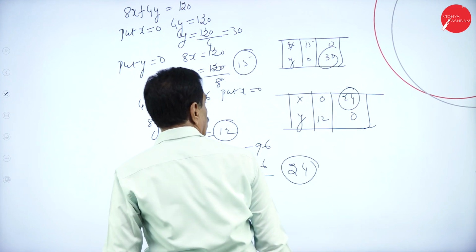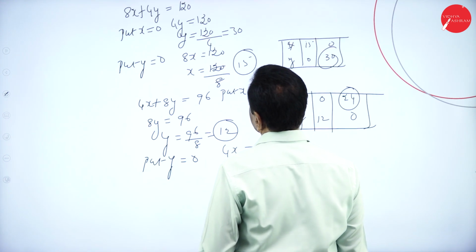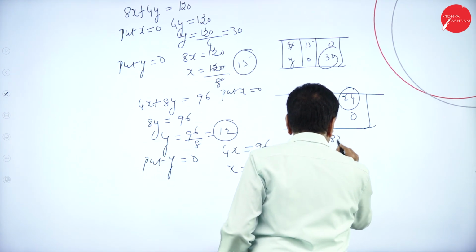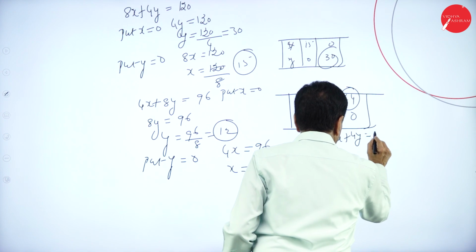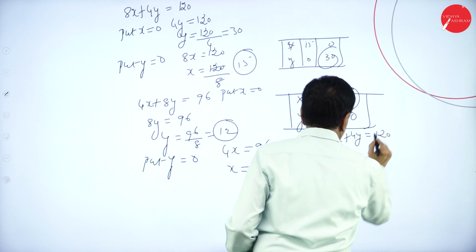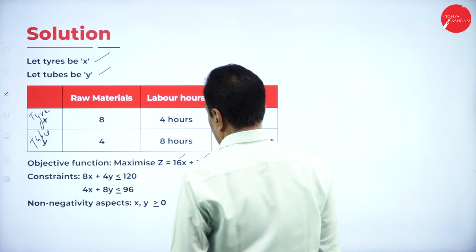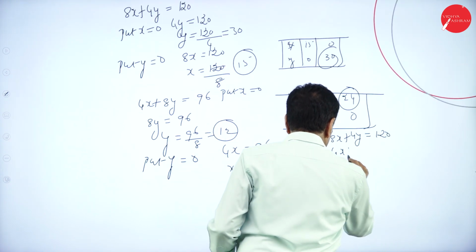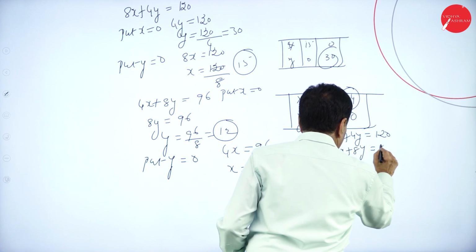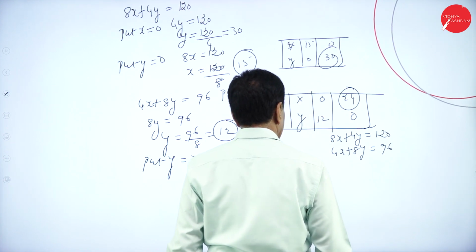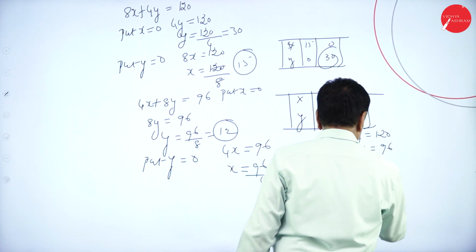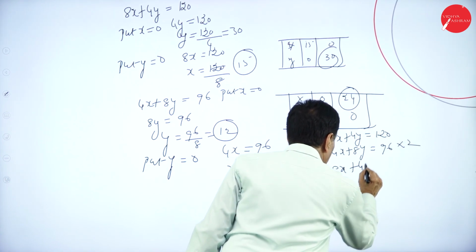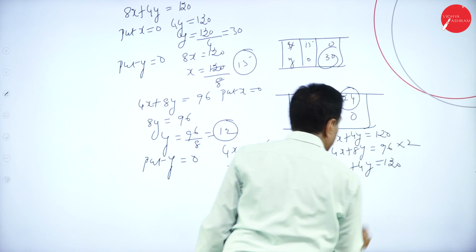So, if we solve this now, first equation, 8x plus 4y is 120. Second equation, 4x plus 8y is 96. This should be multiplied by 2. 8x plus 4y is 120.